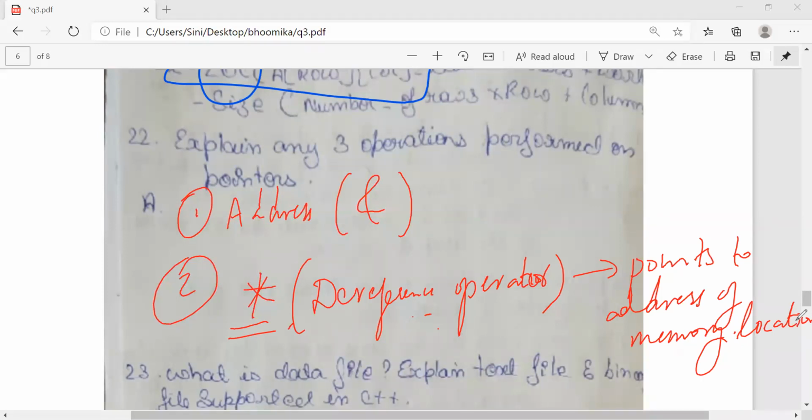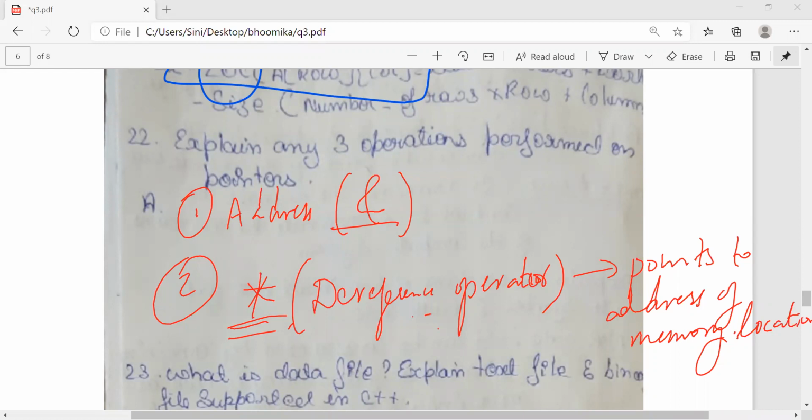So these are the most important functions of a pointer. Three operations I told: one is ampersand, other is asterisk. Then what one more thing can we do with the help of a pointer? A lot of operations are there.